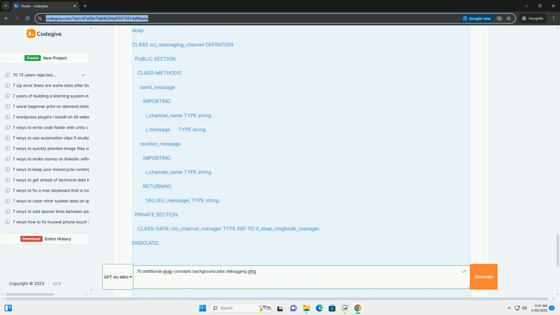Debugging implications: debugging AMDP involves debugging the SQL script code within the database. You can use the SAP HANA Studio or the ABAP debugger to step through the SQL script code and inspect the data being processed. You can set breakpoints in the ABAP code that calls the AMDP method. In newer versions of SAP, you might also have the ability to debug the SQL script directly.